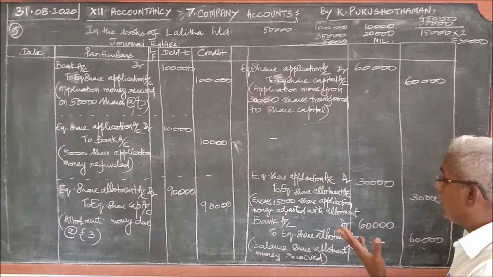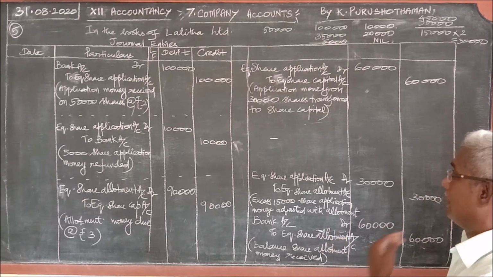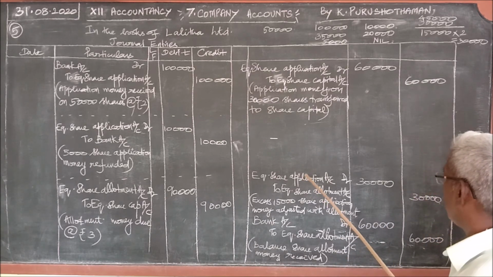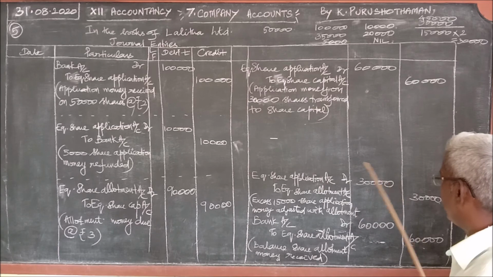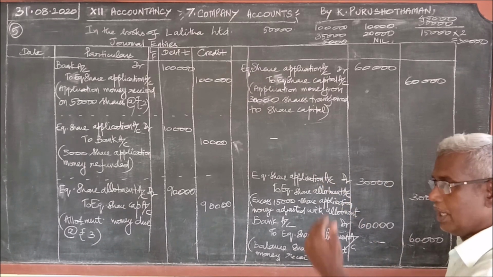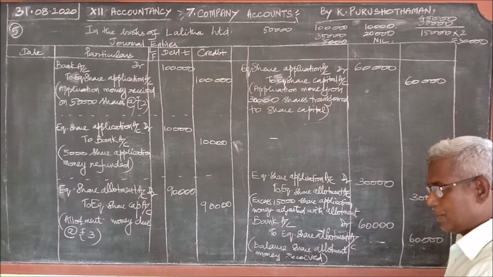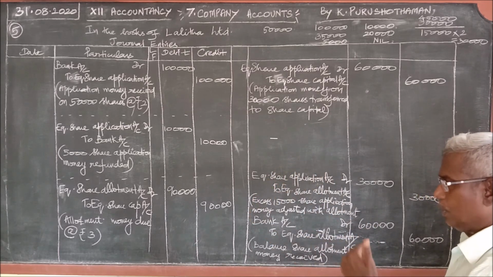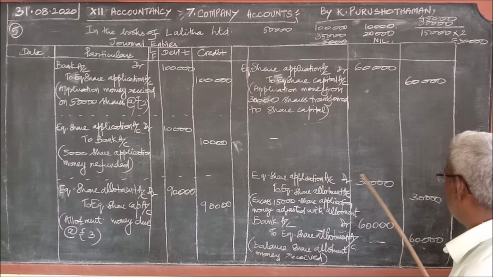And what should be done with the money? That money should be adjusted with the allotment. So equity share application account debtor to equity share allotment account. From application, they adjust to allotment. So the journal entry will be share application account debtor to share allotment account. So that's 30,000.